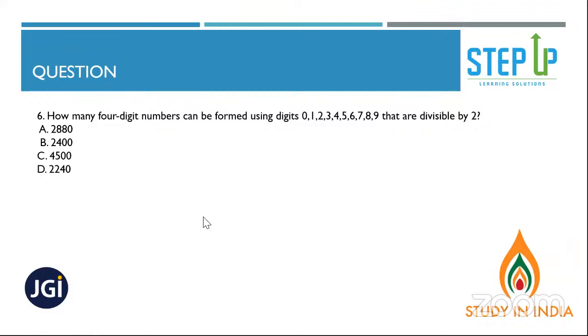Fine. What would be the answer for this one? When they say 4-digit number, it means that repetition is allowed.